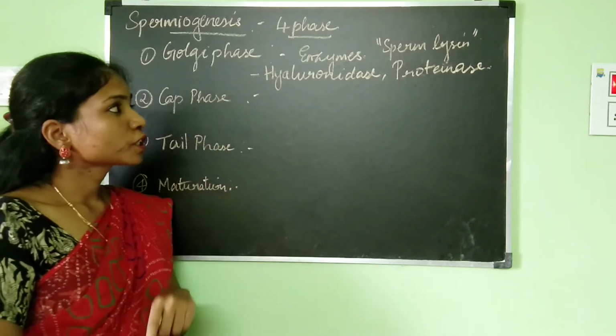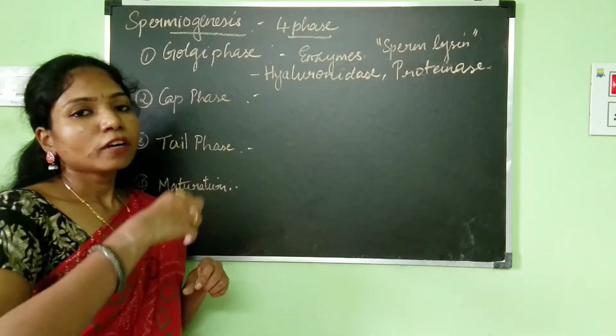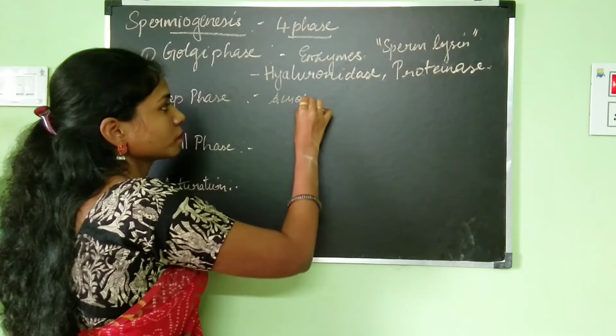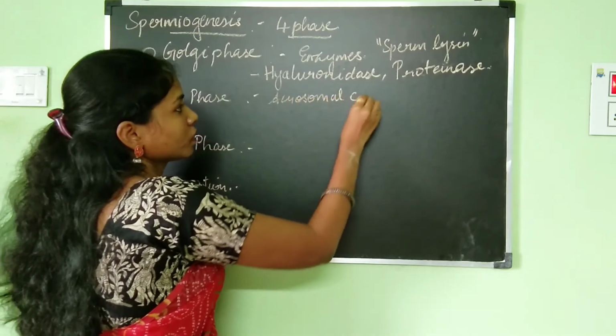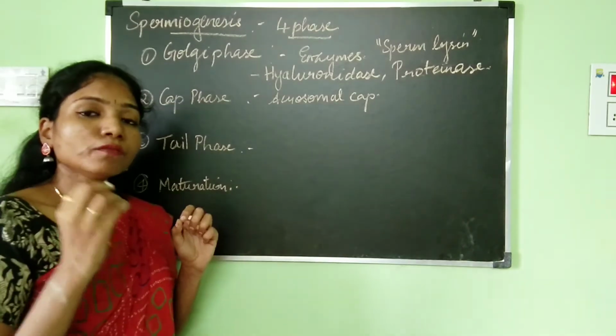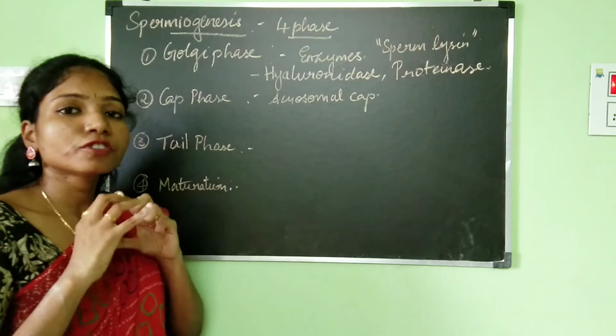The second phase is called the cap phase. In this cap phase, the acrosomal cap is going to be formed. One more important point is that the head of the sperm gets its shape.